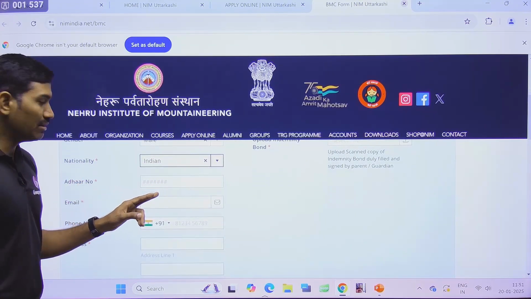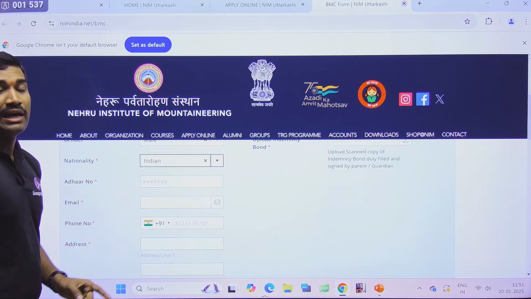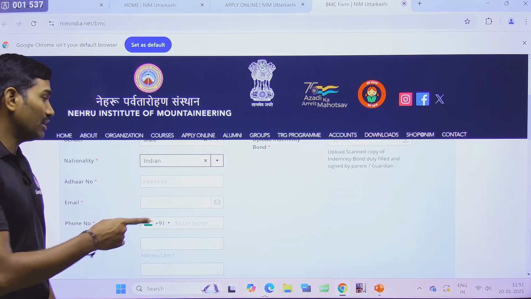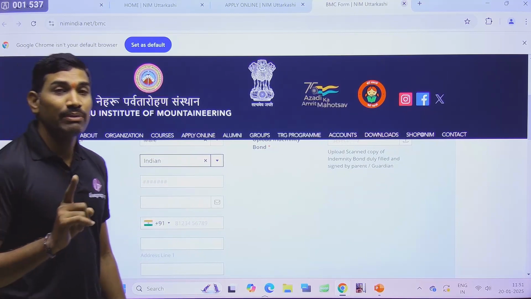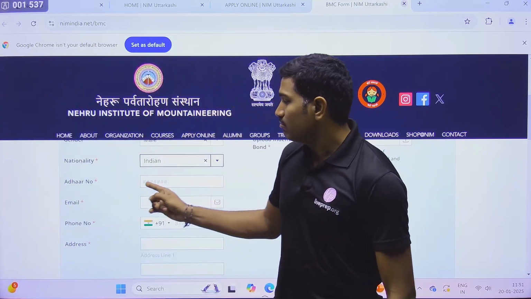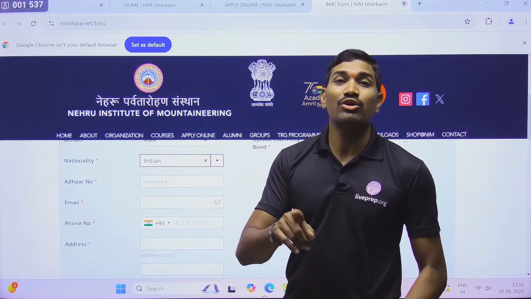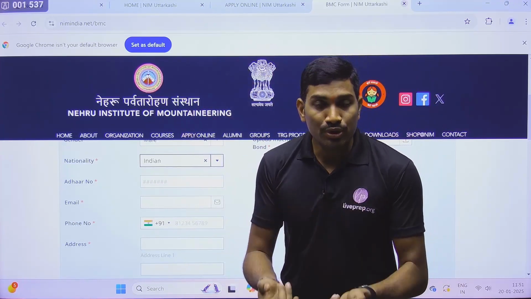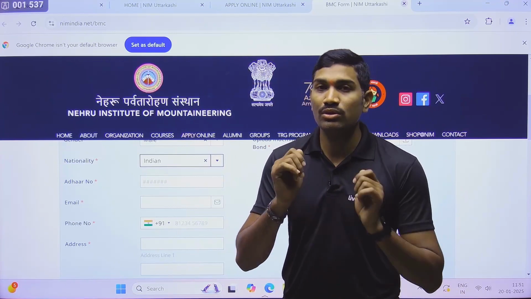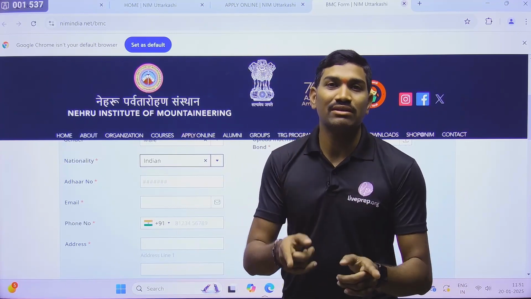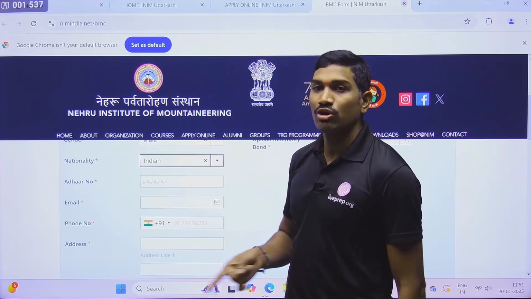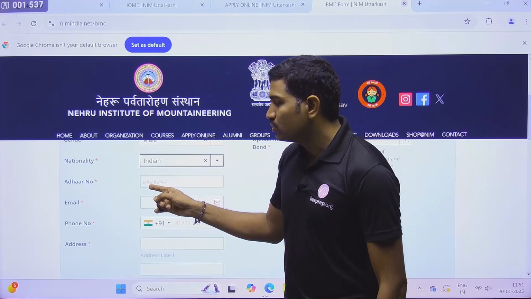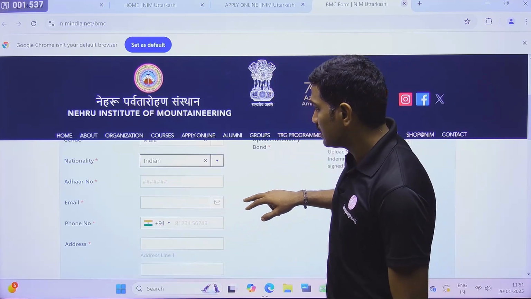Aadhaar card number, compulsory. You need to enter this. And please don't make any mistake while entering this Aadhaar card number, because this Aadhaar card number will be printed on your certificate after completion of the course. You will get your certificate through the post, not by hand. On that certificate this Aadhaar number also will be mentioned. So please don't make any mistake while entering this Aadhaar card number.